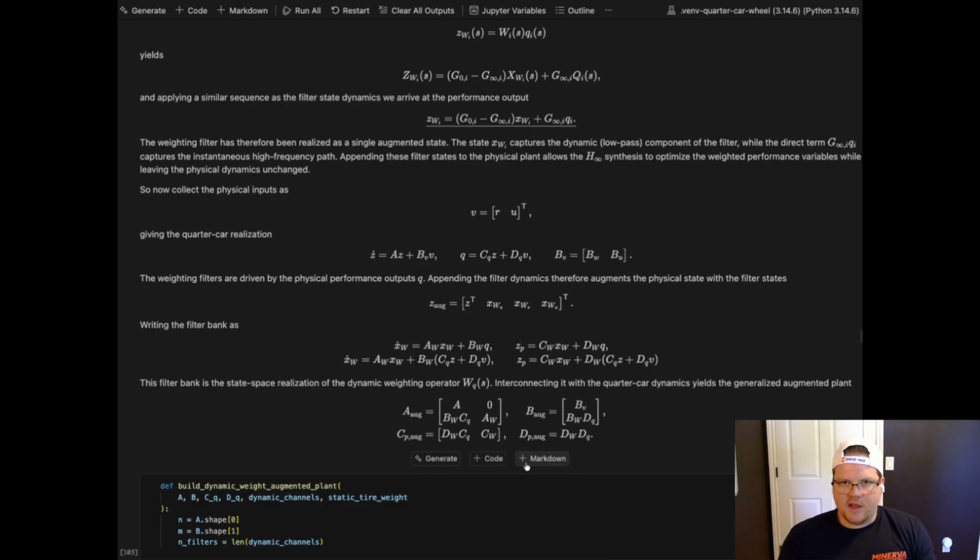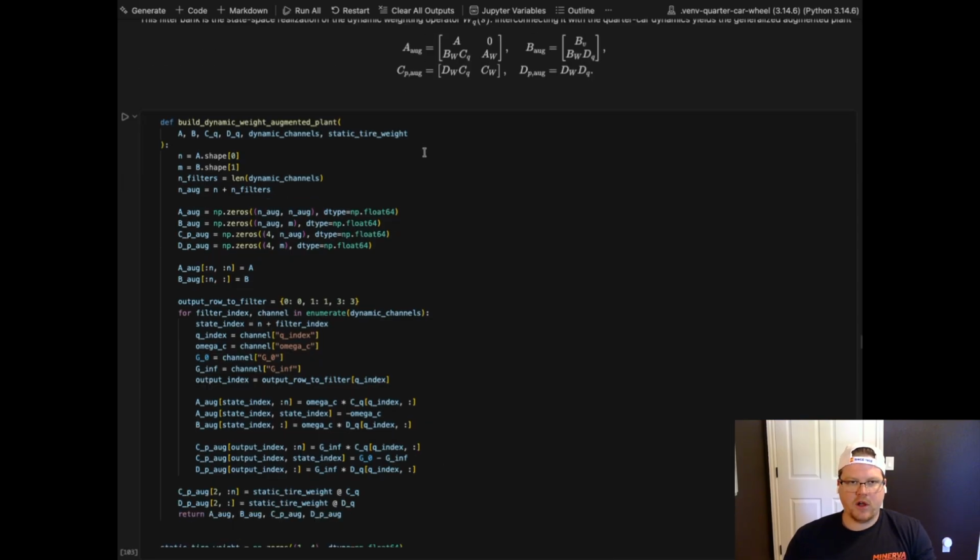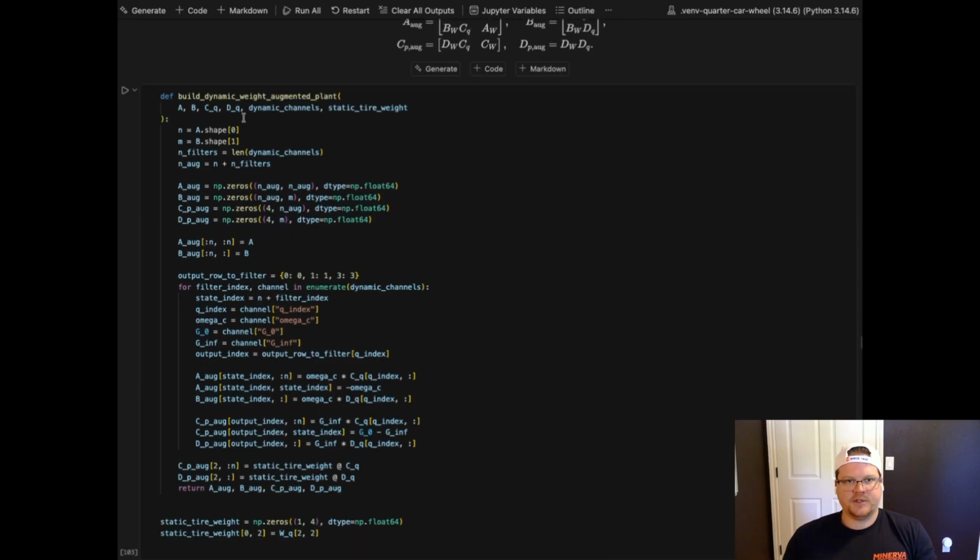All right. I know it's a lot. That part is a little tricky to step through. But now we have our augmented plant here, and that's essentially what this function is doing, from end to end plus end filters.